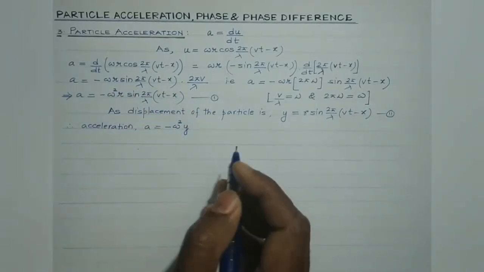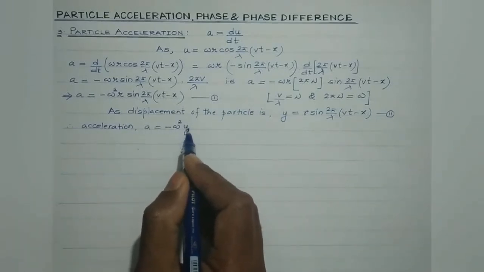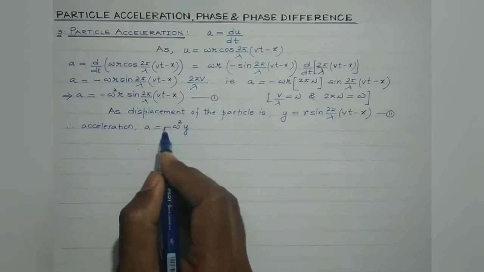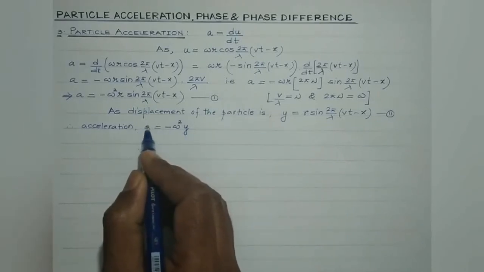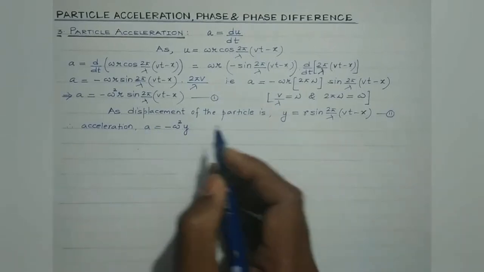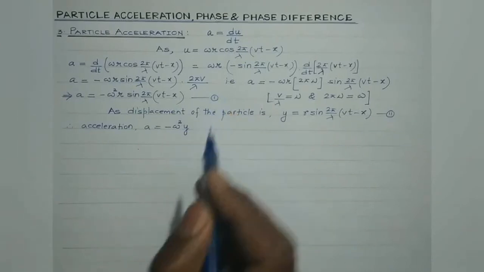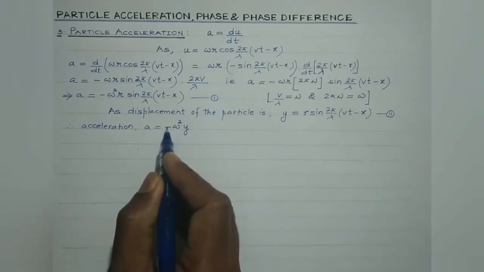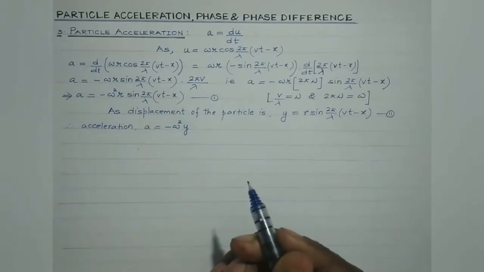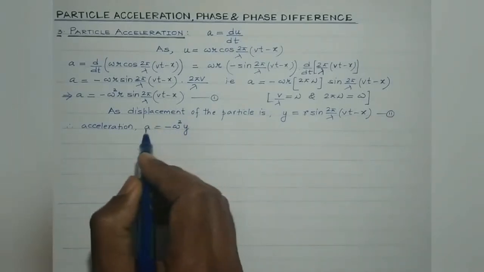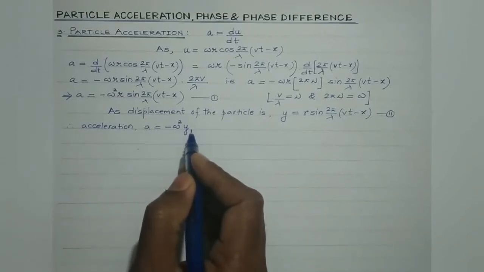So what we have proved, students, is that the particle acceleration is directly proportional to the displacement, and this negative sign suggests that the particle acceleration is always directed towards the mean position. The displacement of the particle is directed always away from the mean position. So we have verified both these mandatory conditions for SHM.